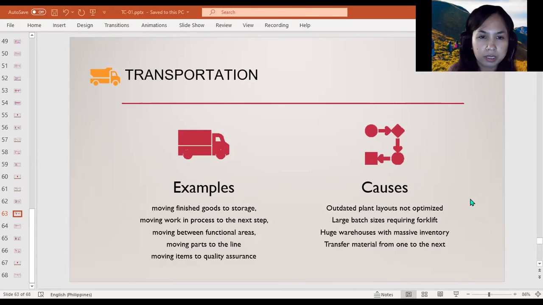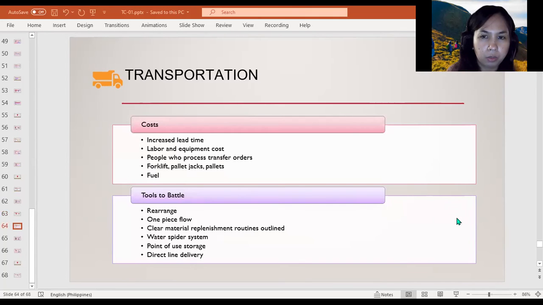And what does it cost us really? We go over to the next section, costs of transportation. Now, this waste of transportation often increases the lead time of our processes due to transportation delays. And there's also labor and equipment costs for moving material. And then there are also people needed to create things like transfer orders.